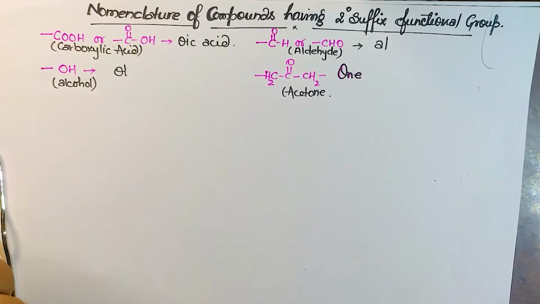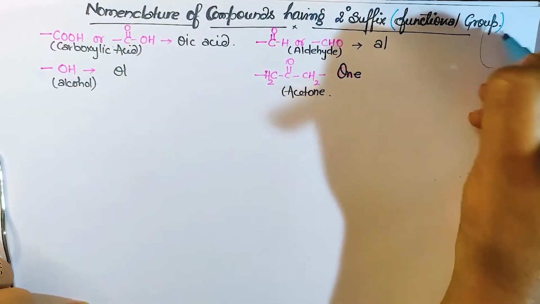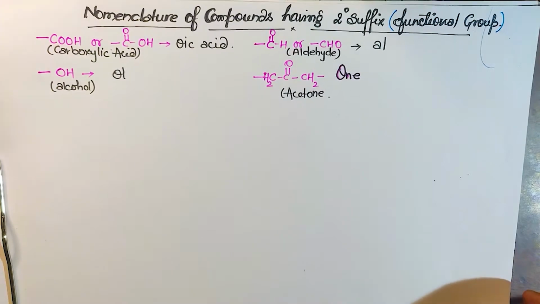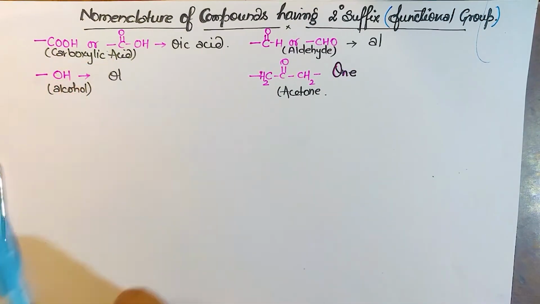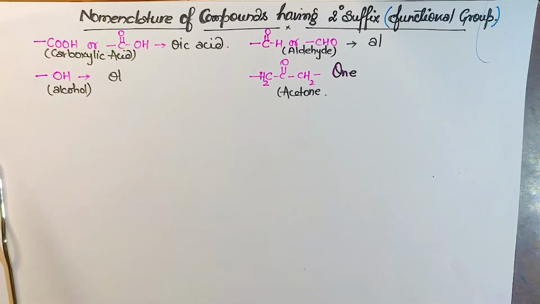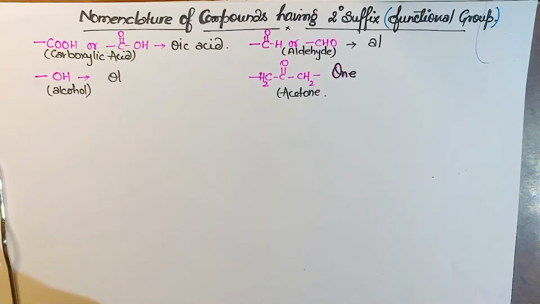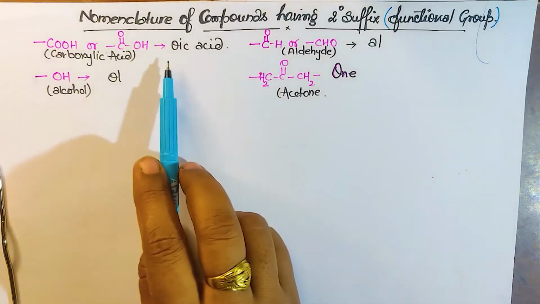Nomenclature of the compounds having a secondary suffix. Secondary suffix means functional group; they will be treated as a functional group. Out of that, the first one is carboxylic acid. When the COOH group is added, we say that it is a carboxylic acid. And how does the name end? The name ends with oic acid.